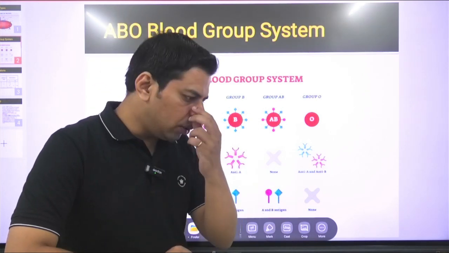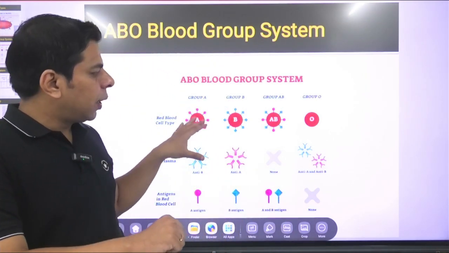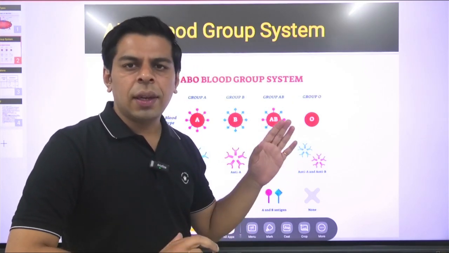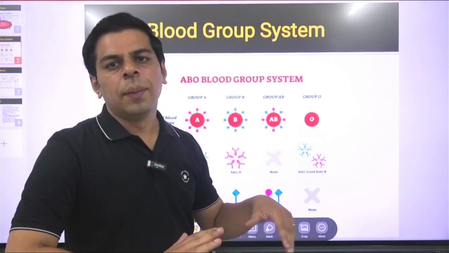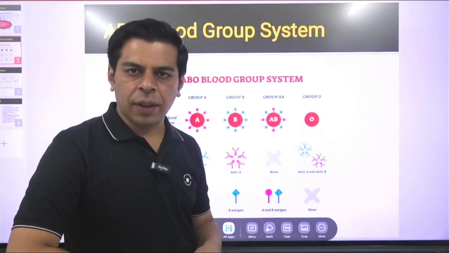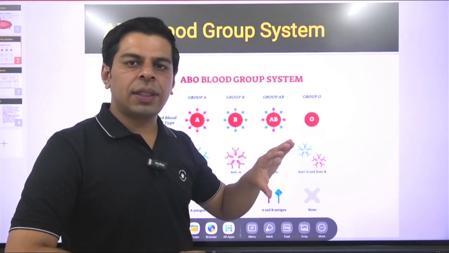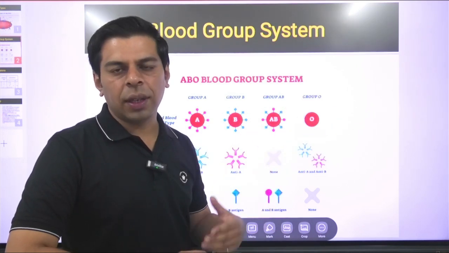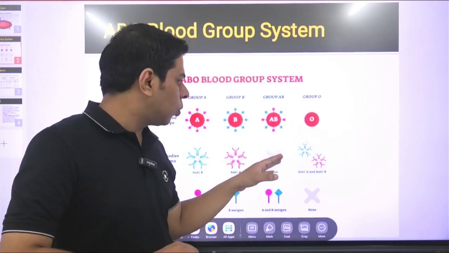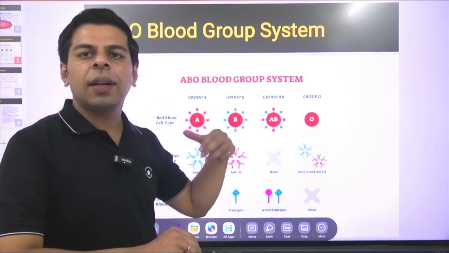In the case of blood groups, the antibody concept more or less remains the same. The antigen concept is used just for representative purposes, because when red blood cells were observed under a microscope, they were found to be associated with glycoprotein complexes on their outer layer.